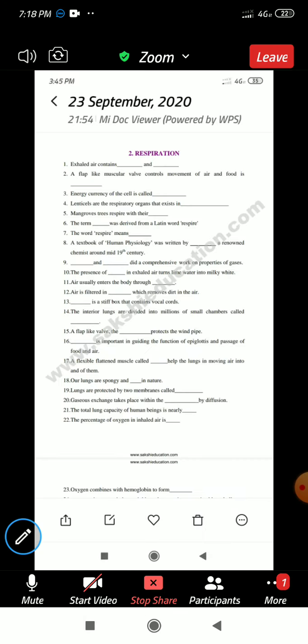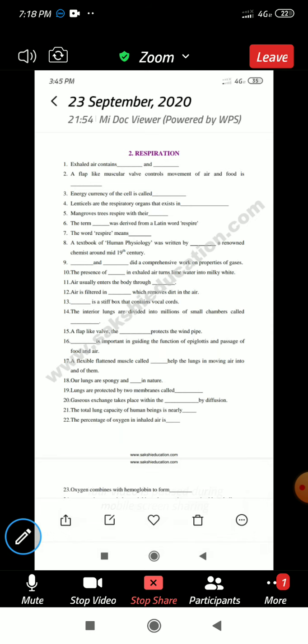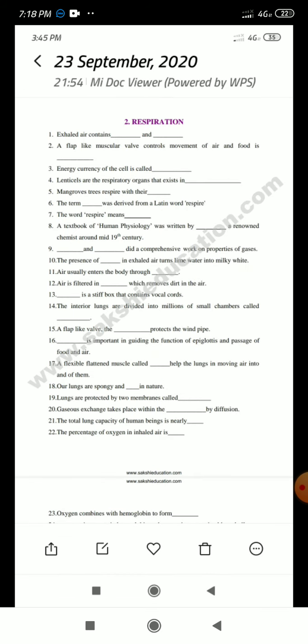See here. So, what is the first question? Exhaled air contains dash and dash. What are they? Anybody can answer? Very good. Carbon dioxide and water vapor.